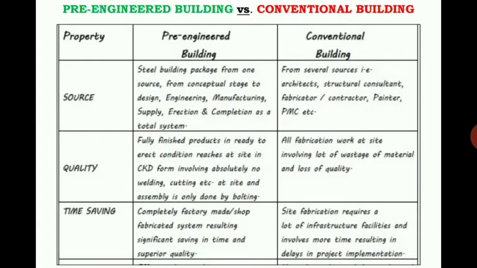Because usually we see so many hazards in the conventional building, such as not getting the proper materials at construction time, not getting proper labor productivity, and in some cases not getting the equipment, and the work can be delayed in so many aspects. But when you use the pre-engineered building, only the erection concept remains at the construction site, so work can be completed within time. So compared to conventional building, pre-engineered building is much more time saving.